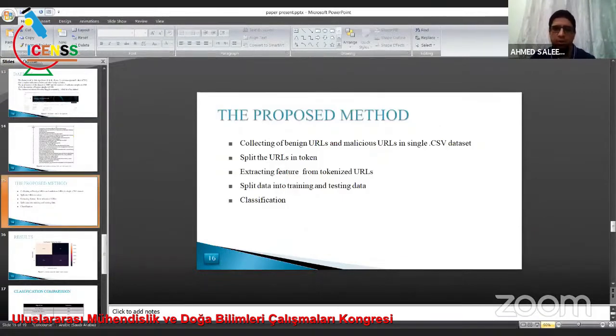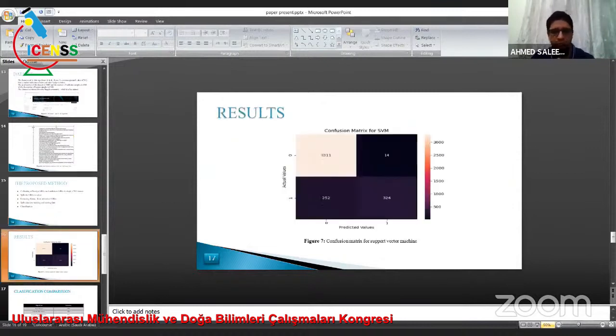The proposed method: collecting benign URLs and malicious URLs in a single CSV dataset, splitting the URL into tokens, extracting features from the tokenized URL, splitting data into training and testing, and classification with the support vector machine algorithm.